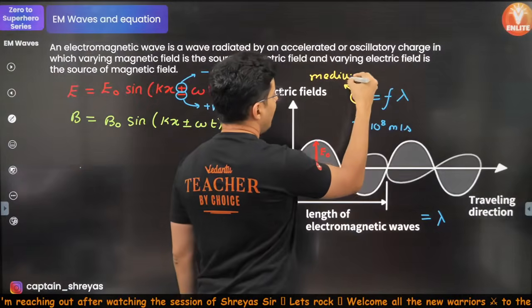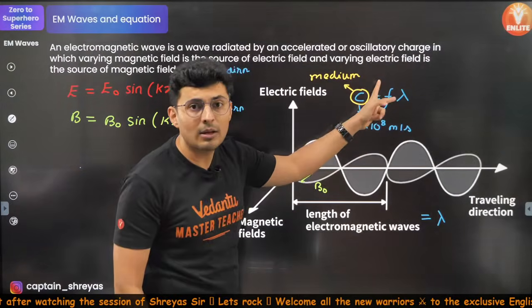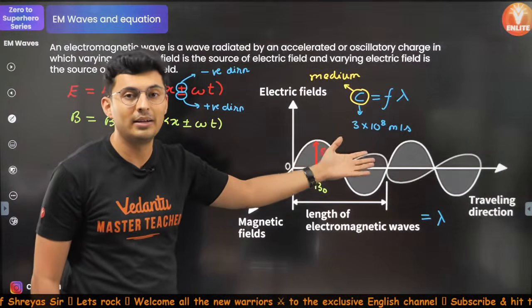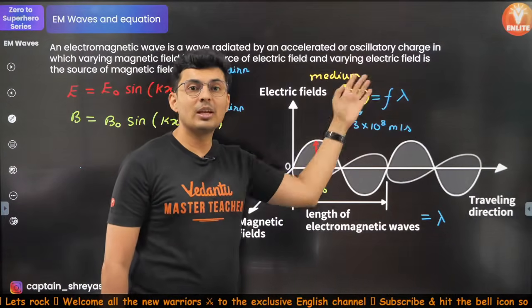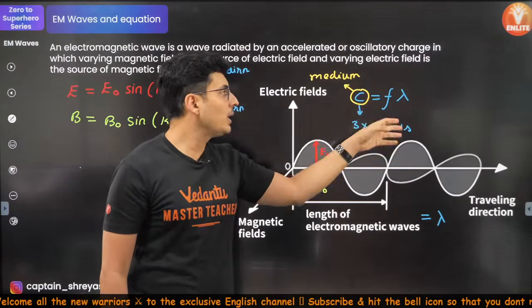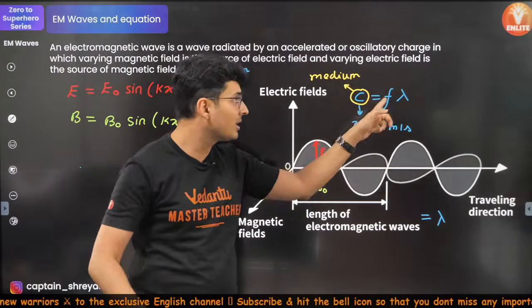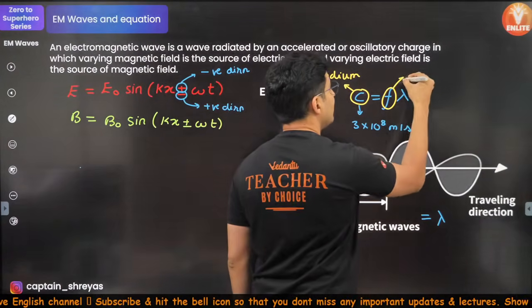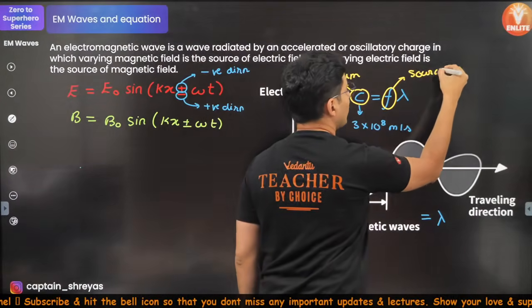Do not ever say, sir, I doubled the frequency, so speed of light should double. That will be absolute stupidity. How can doubling frequency change the speed of light? If you double the frequency, speed doesn't change, wavelength will change. Keep this in mind. The frequency is decided only by the source.